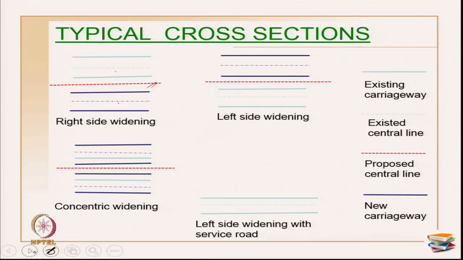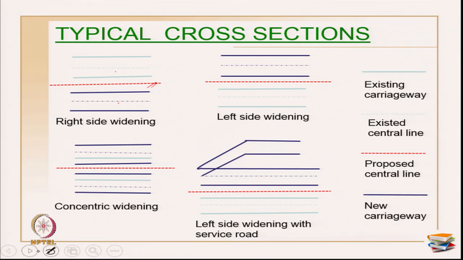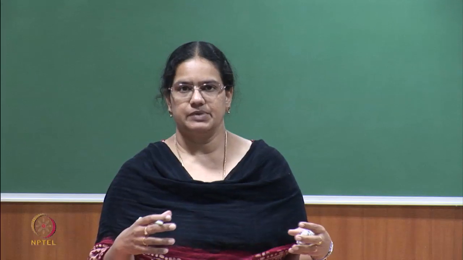Then the next is left side widening with service road. There is an existing carriageway here and then I may have service road connections in order to widen with the service roads. Now, what happens in this particular cross section? Suppose I am taking a highway project, let us say 250 or 300 kilometers of a stretch of national highway. I am going to widen the highway from 2 lane to 4 lane or 4 lane to 6 lane, whatever is the case. What happens throughout the entire stretch?